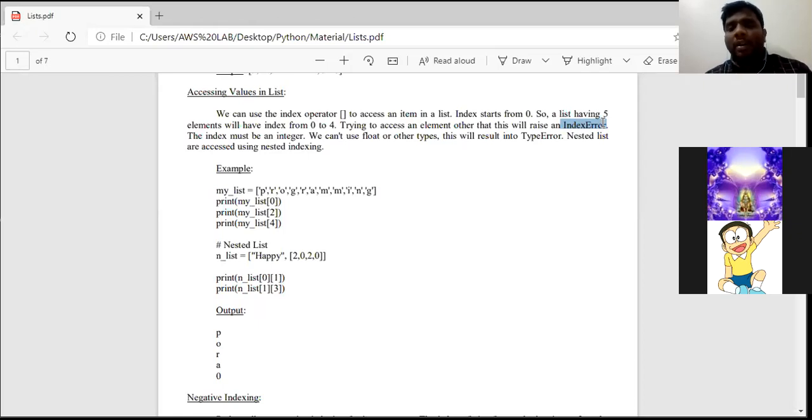And the next point is the index value must be only an integer. The index value must be only an integer. If in place of an integer you use any other data type, then it raises a type error.